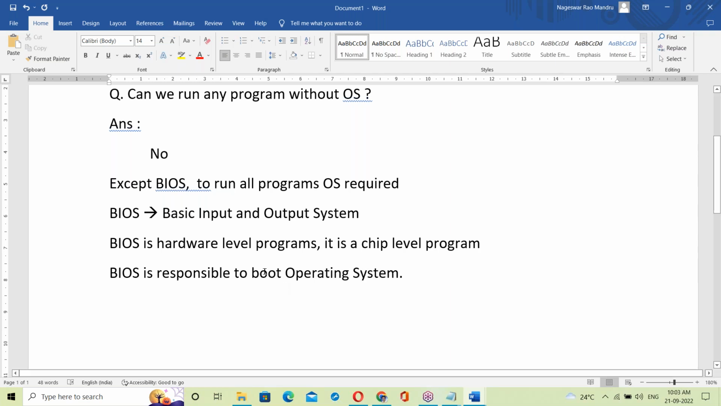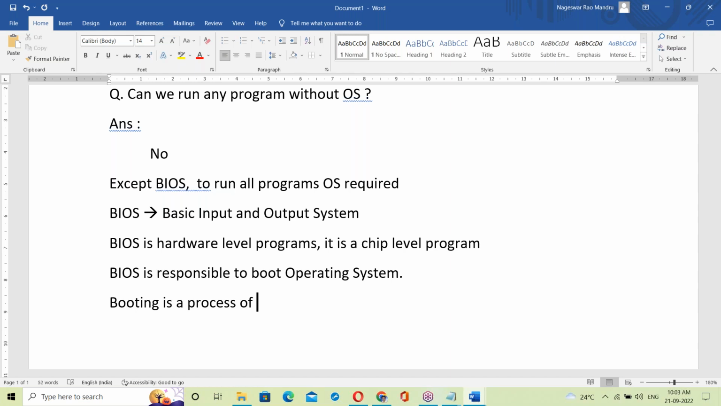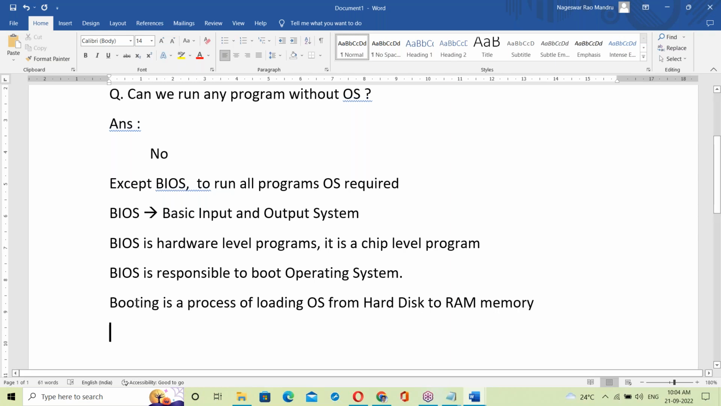So what is the booting process? Booting is a process of loading the OS from hard disk to RAM memory.